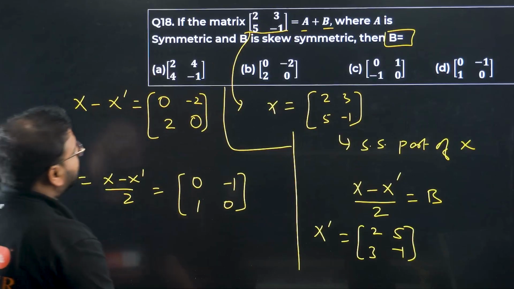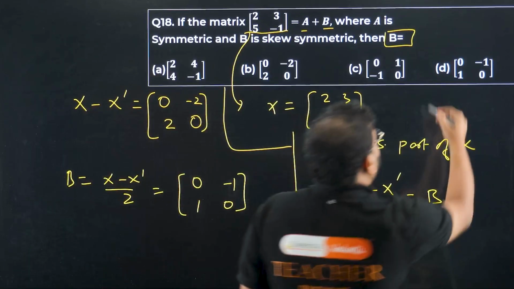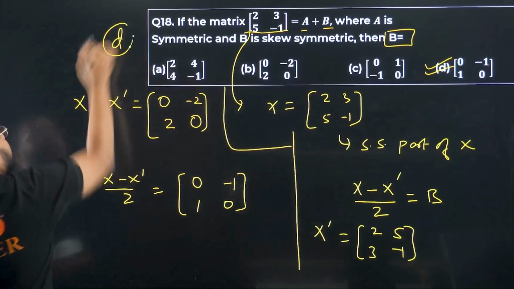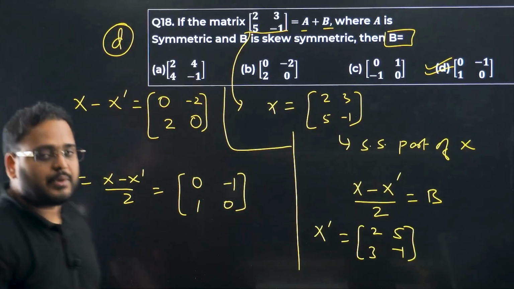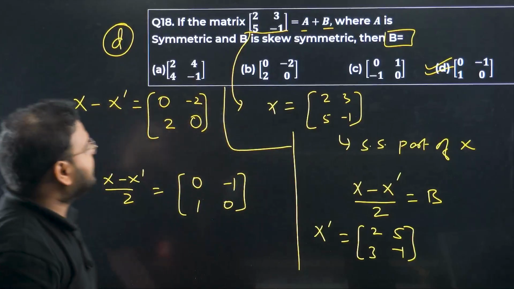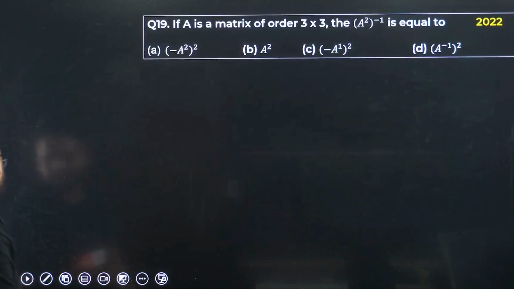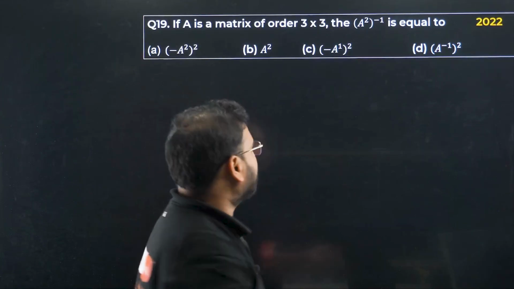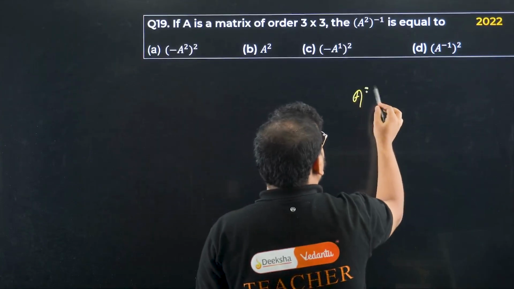Answer is 0, minus 1, 1, 0. Option D is correct. Okay, easy question. All right. 18th is done. 19th one now. If A is a matrix of order 3 cross 3 and A square, okay, fine. This is very simple. A square inverse we have.